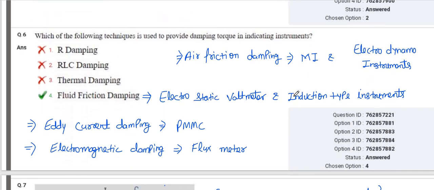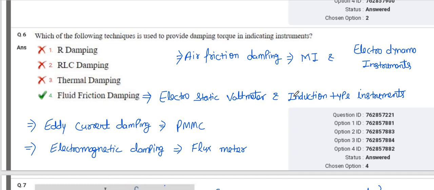Which of the following techniques is used to provide damping torque in indicating instruments? So R damping, RLC damping, thermal damping are not used in the indicating instruments. Fluid friction damping, air friction damping, electrostatic damping, eddy current damping and electromagnetic damping are used.